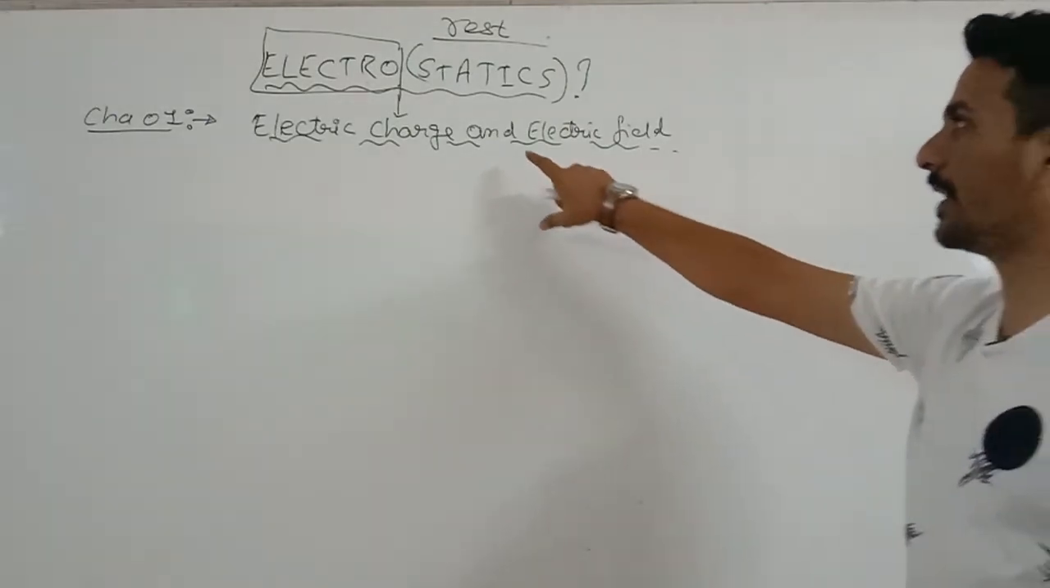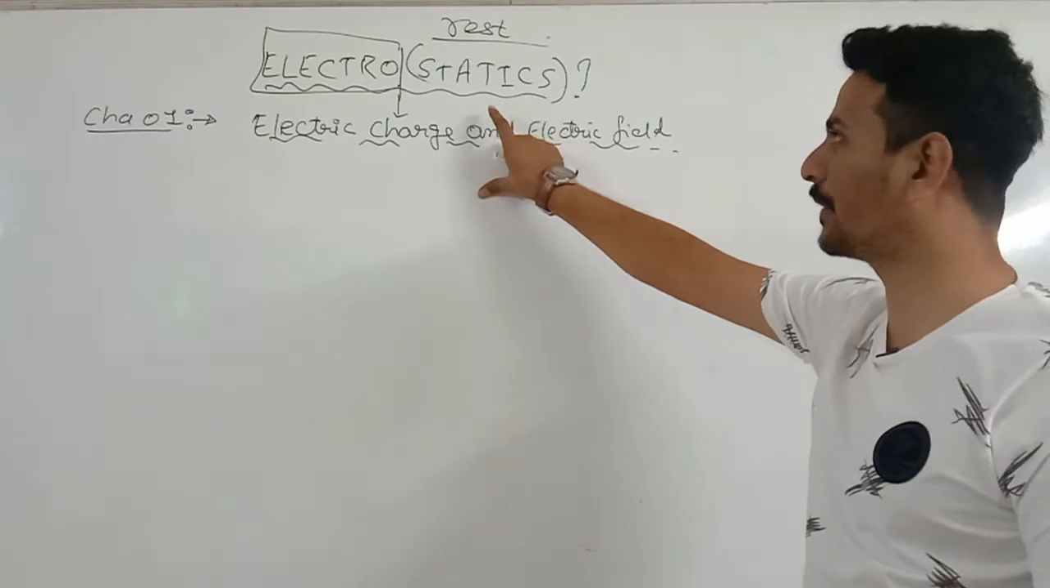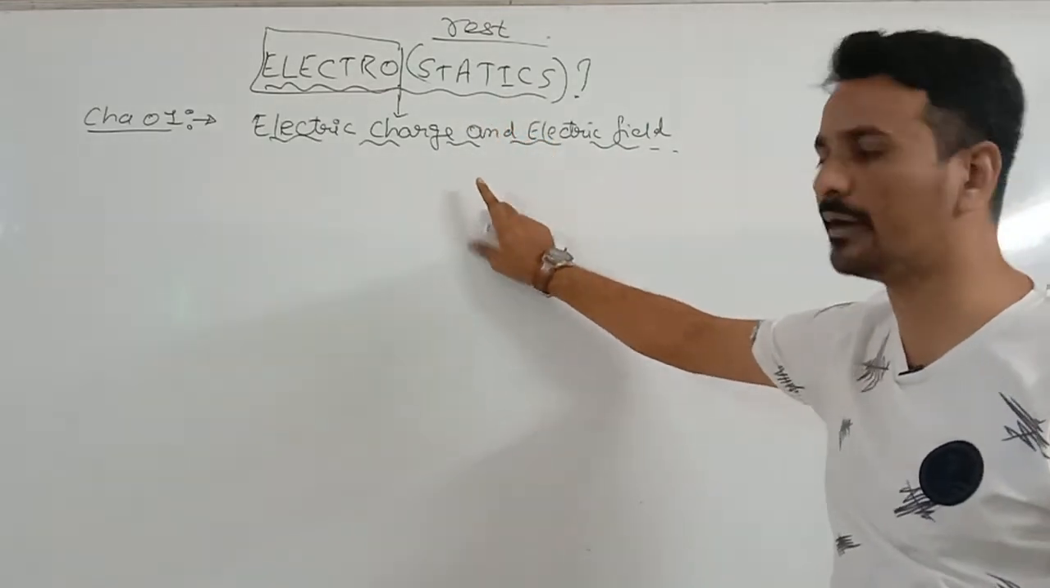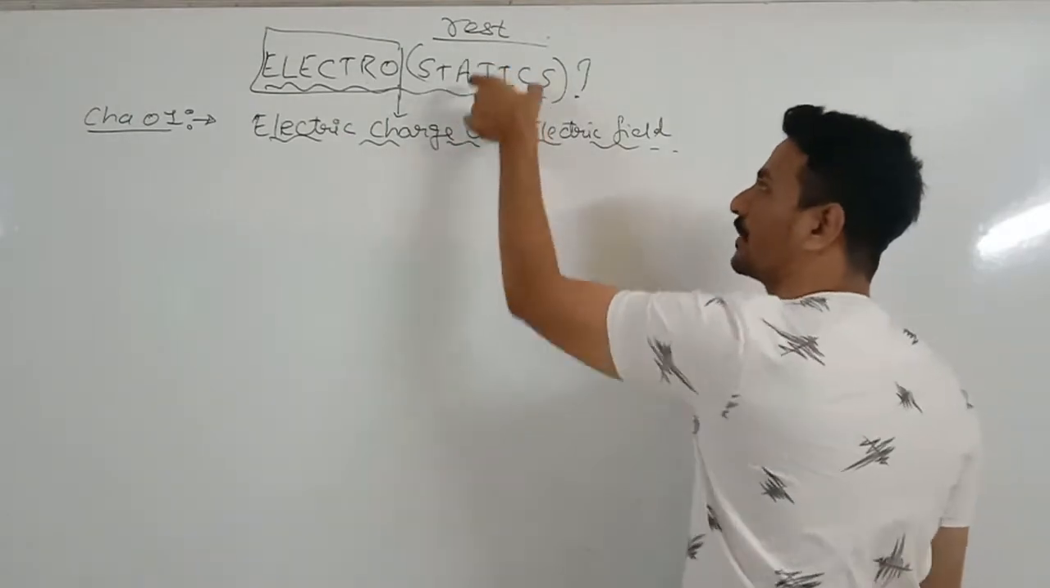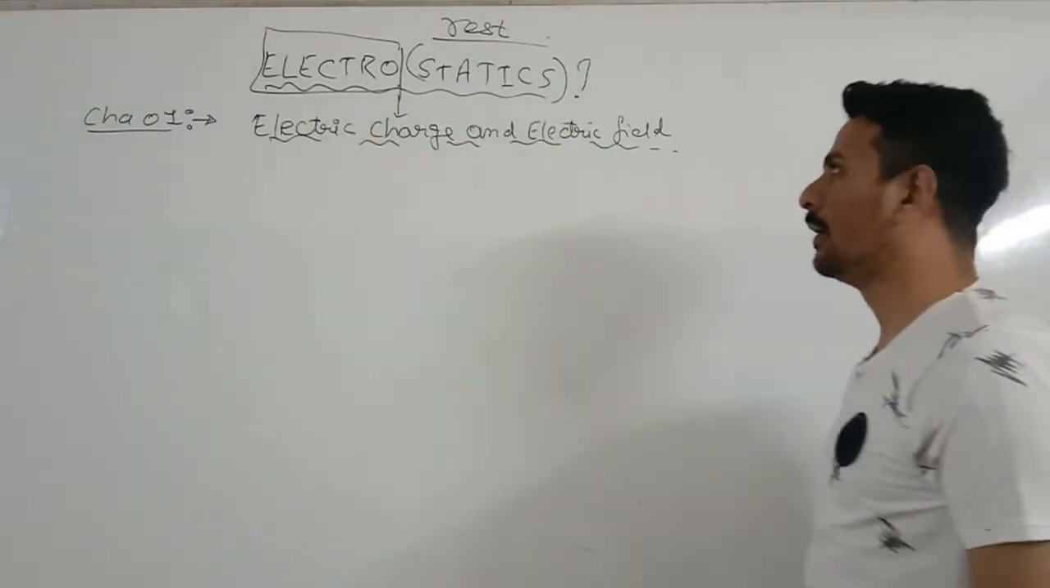Now, as I said, electrostatics means it is a branch of physics where you will deal with the study of charges at rest. Statics means which are at rest. Electro means related to electricity, right?